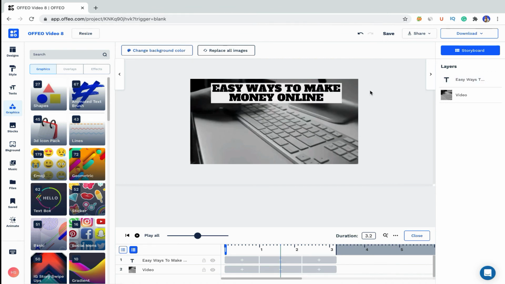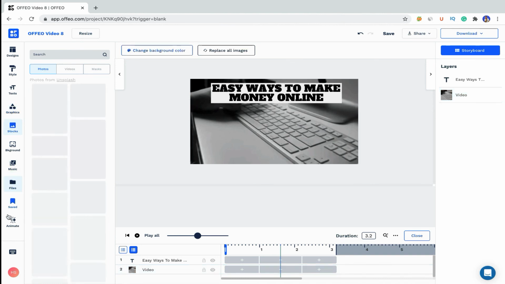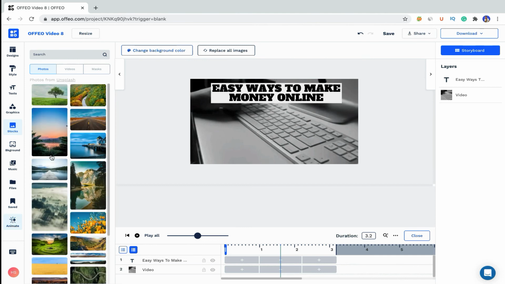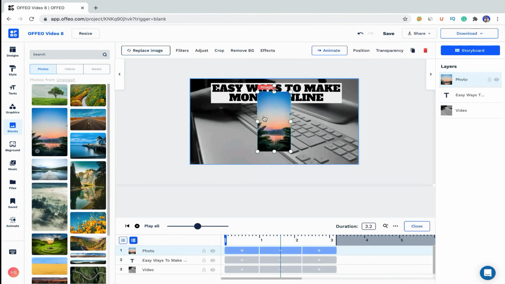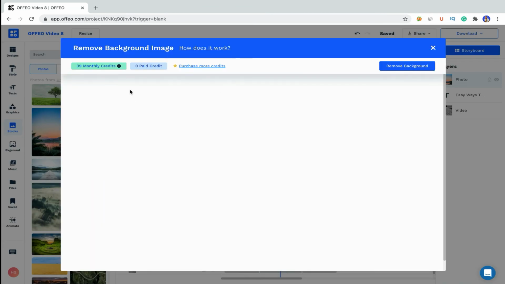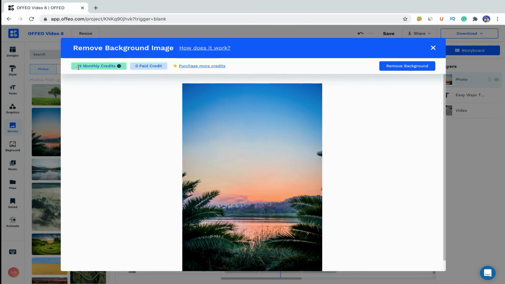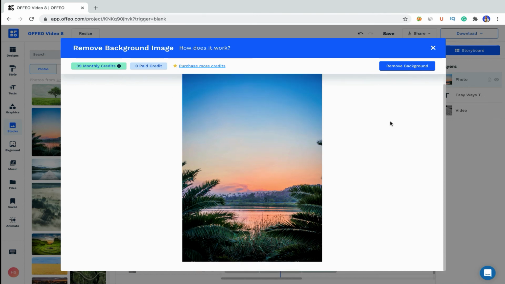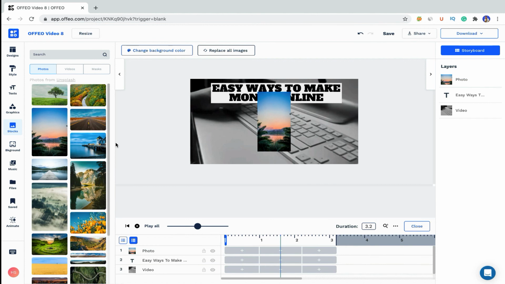And another advantage of this platform is you have a background remover. I told you that it is also a graphic design platform. So if we select this image, and actually this is a video, we have to select an image from the stock, or you can upload your own image as well. So let's pick this image. So here is remove BG. You are getting 40 credits every month. I have already used 1 credit, and there is no single object that we can use, so maybe we have to pick a different template.